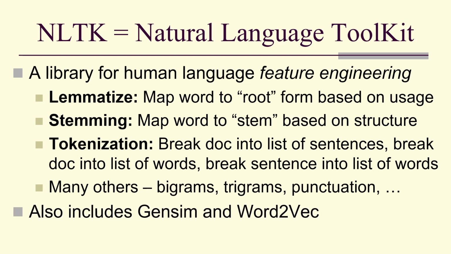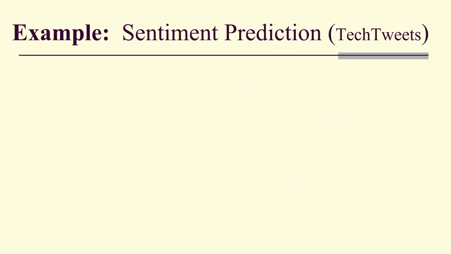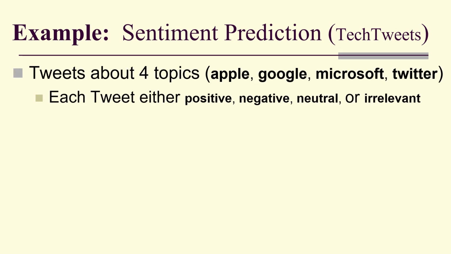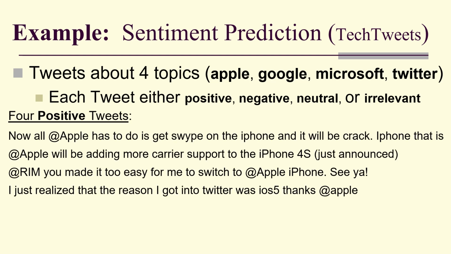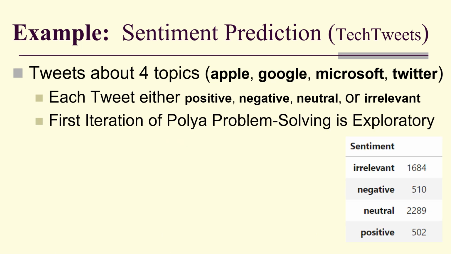We'll also be looking at Gensim and Word2Vec, and we'll also be looking at some of the many data sets included in the Natural Language Toolkit. For example, sentiment prediction. Tweets about 4 topics: Apple, Google, Microsoft, Twitter. Each tweet is either positive, negative, neutral, or irrelevant. So here is an example of 4 positive tweets. Some tweets contain URLs and other constructions.